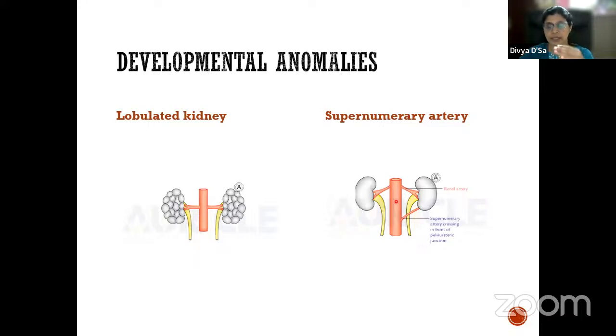Usually we have the renal vein, the renal artery, and the renal pelvis, that is the arrangement of structures. Sometimes you may see an artery in front of it also. That is the supernumerary artery which is present. Here you can see.